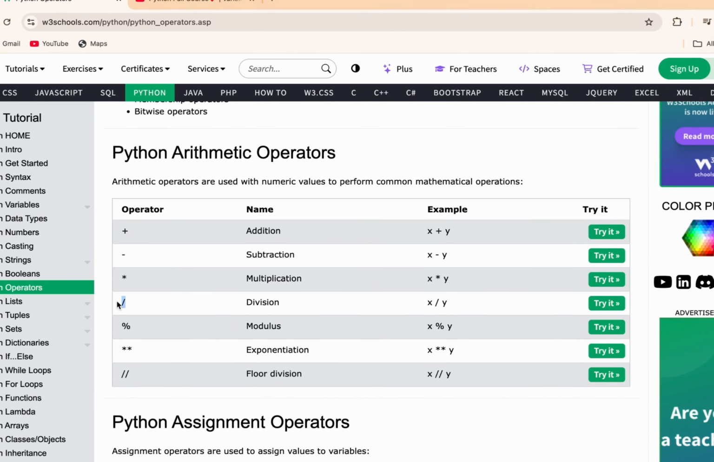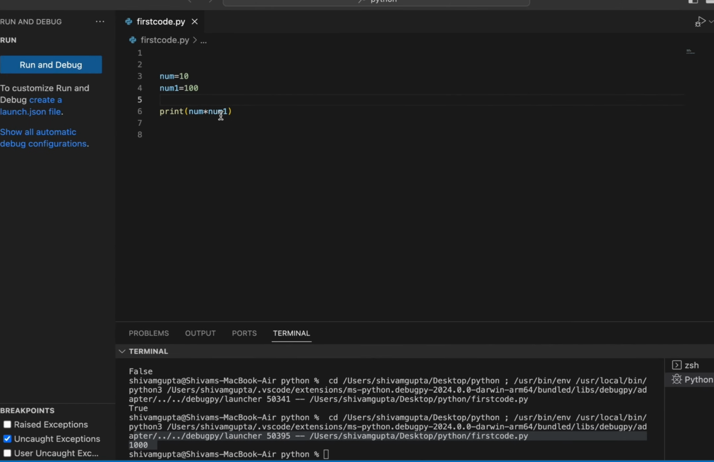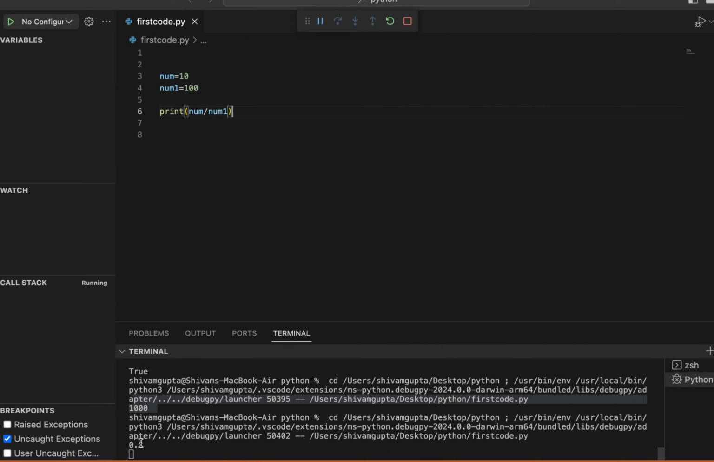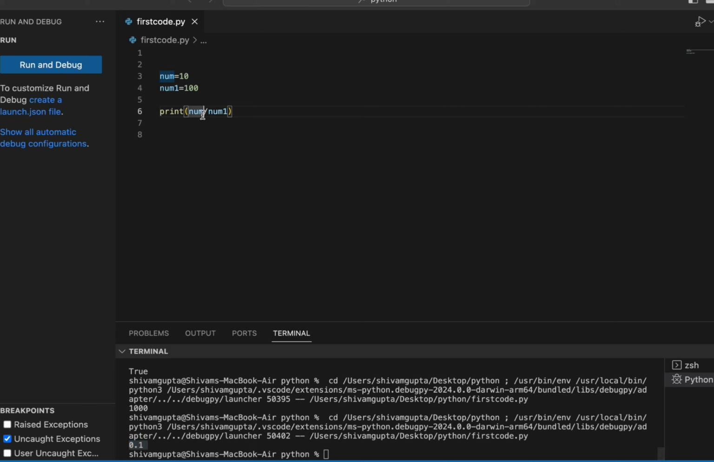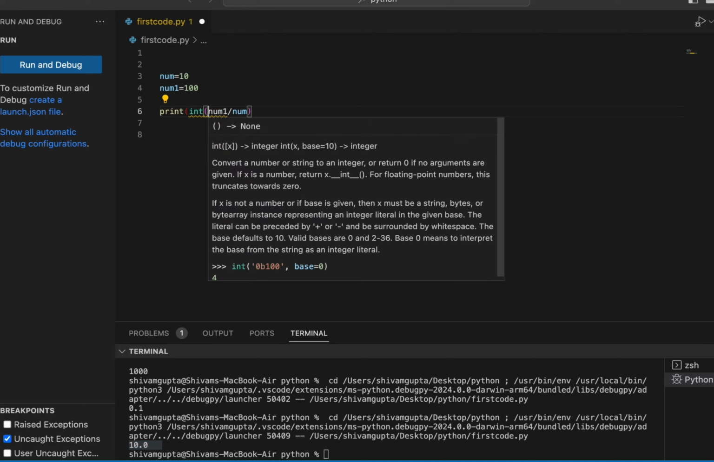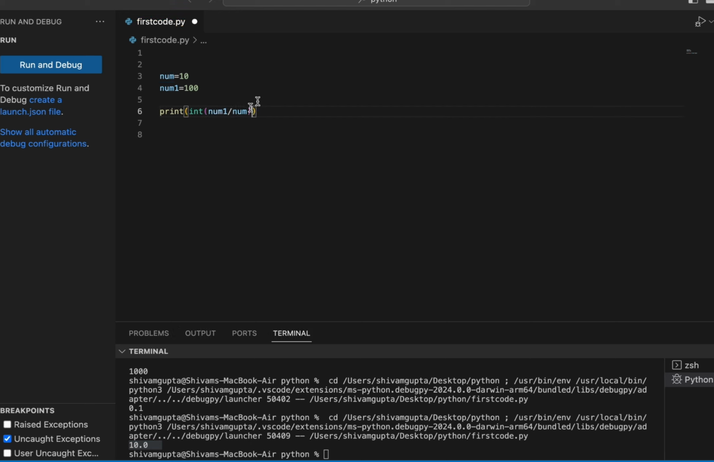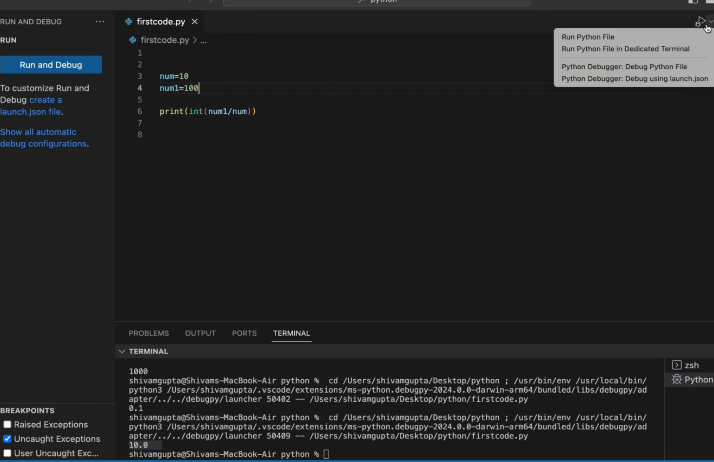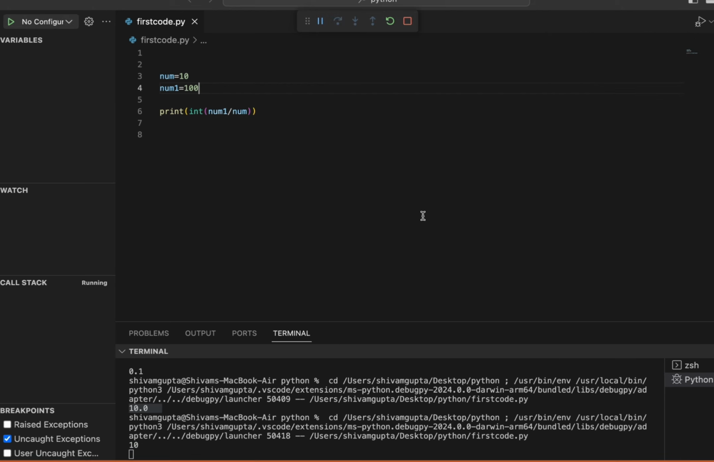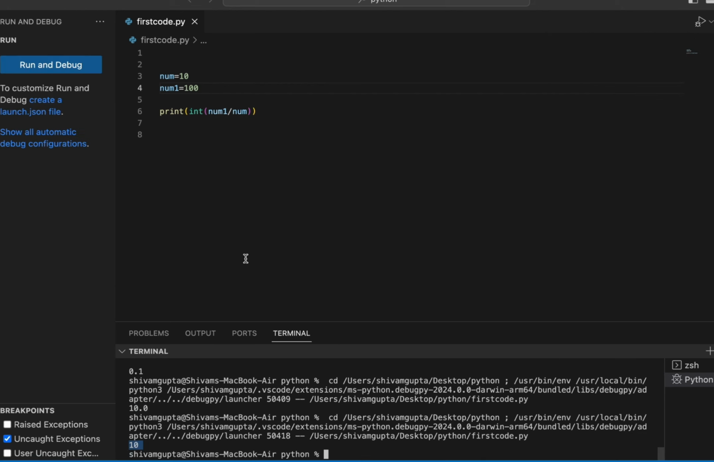Now division. If I pass division over here and rerun this, we'll get 0.1. But if I change it like this, I will get 10.0. So it gives the value as a float rather than an integer. You can pass something like this if you want to show it in the form of an integer. Now run this, and it will show as an integer.